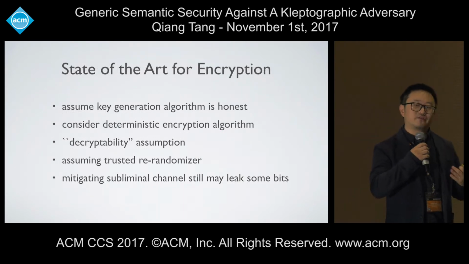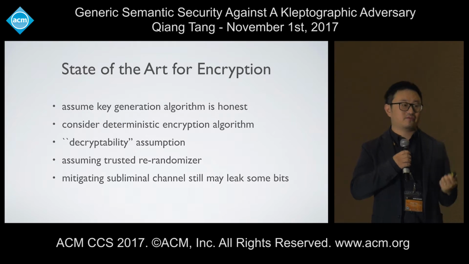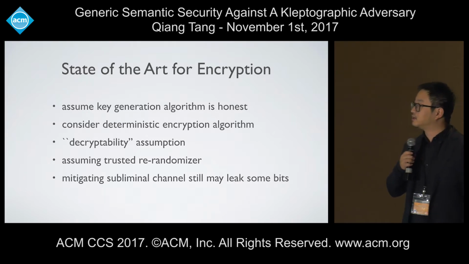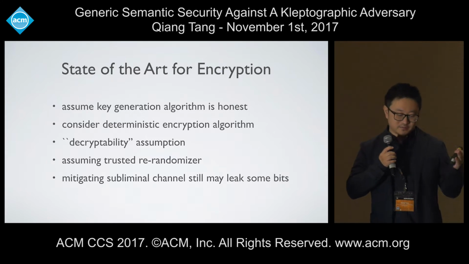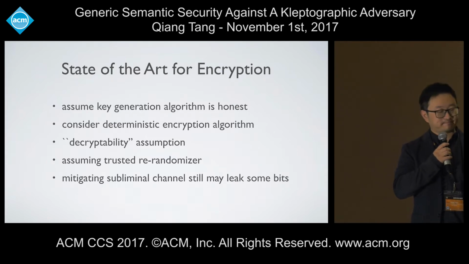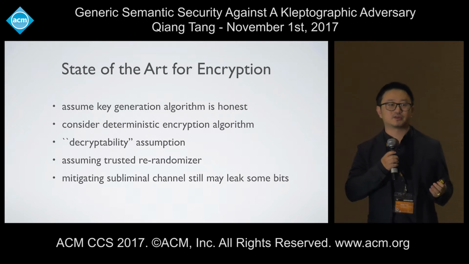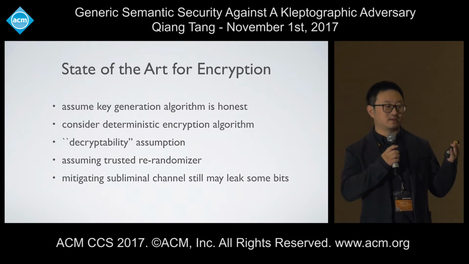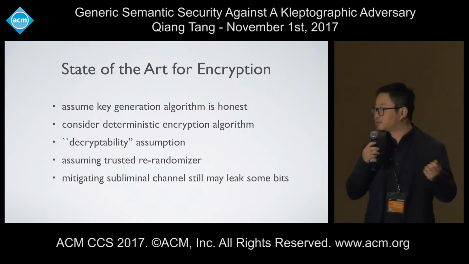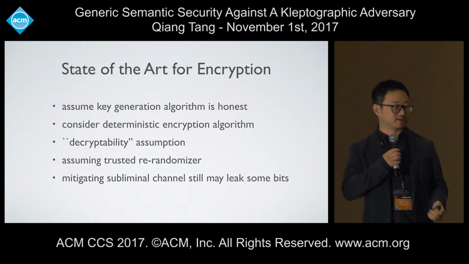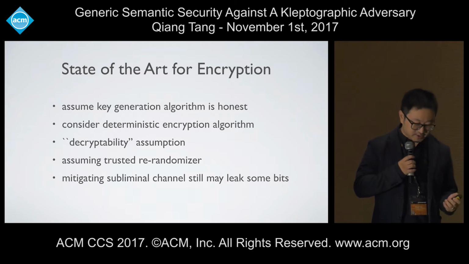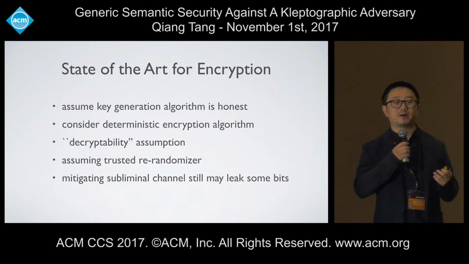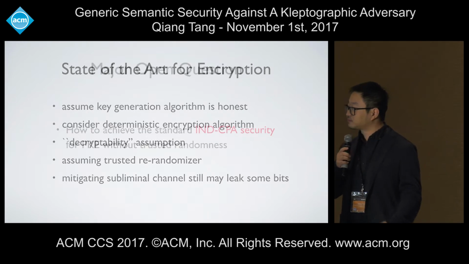So the standard approaches for defending encryption against the subliminal channel, or such kind of kleptographic attack, essentially have quite many drawbacks. First, if we are only considering deterministic algorithms, but key generation always has to be randomized, we have to assume the key generation component to be trusted. And if we consider deterministic encryption only, it essentially renders the standard IND-CPA security for public encryption unachievable.